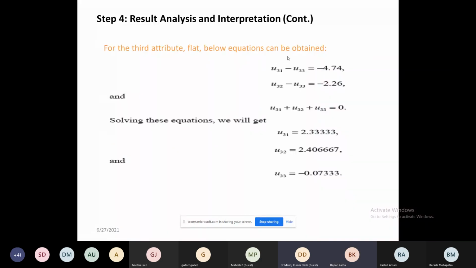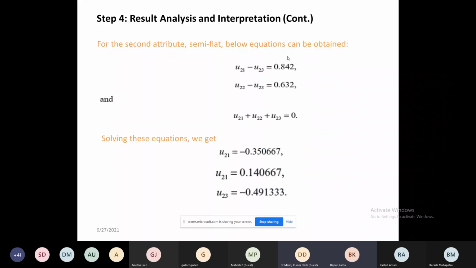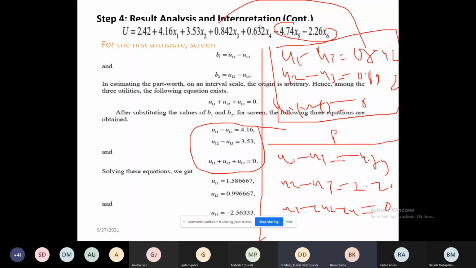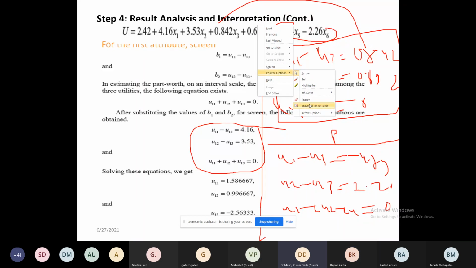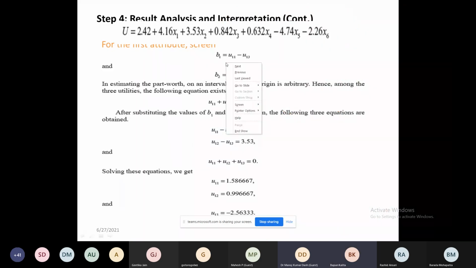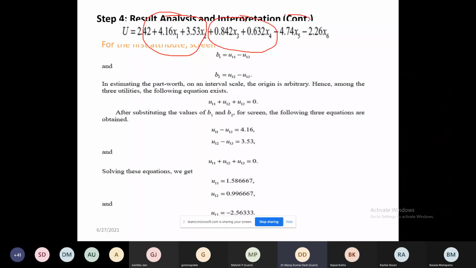Any doubt? No, sir. I am repeating again for those who are not able to understand. It is a very easy thing, not rocket science. After doing the regression we got 6 variables. This is for the sound, for the screen, this is for the price. Is it clear? That means, sir, out of these 6 variables, we need to come back to 3 variables again.